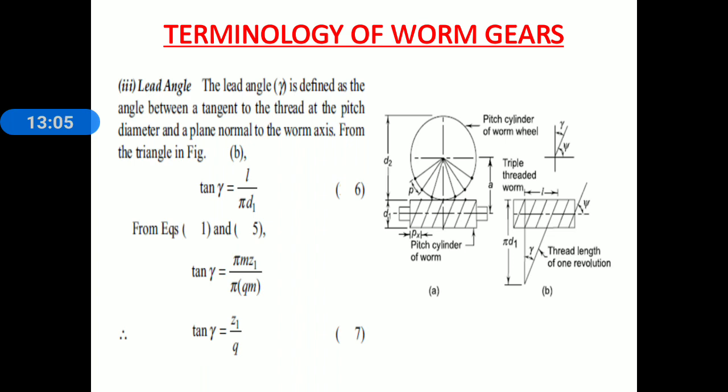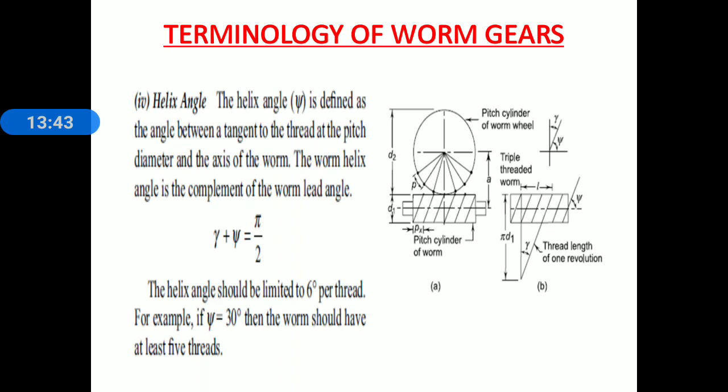Substitute these two values in equation number 6. Tan gamma is equal to L divided by pi d1. Consider equation number 6, and in it we have to substitute the value of lead L and pitch circle diameter of worm d1. Tan gamma is equal to pi m z1 divided by pi into qm. Pi gets canceled, m gets canceled. Therefore tan gamma is equal to z1 by q. Consider equation number 7. Z1 is the number of starts on a worm, q is the diameter quotient.